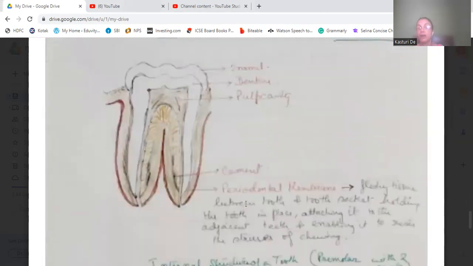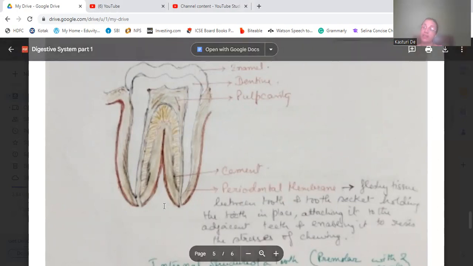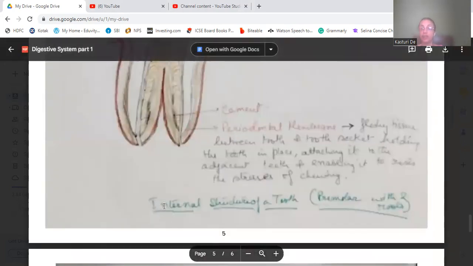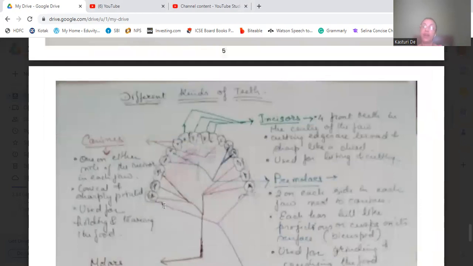It is a fleshy tissue holding the tooth in place, attached to the adjacent teeth, and enabling it to resist the stress of chewing. When you chew, there is a stress which the teeth experience. To resist that stress, this periodontal membrane is there. So, clear about the periodontal membrane function? Okay, next we come to different kinds of teeth.